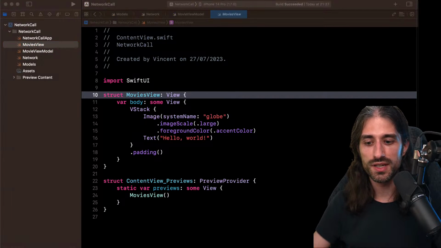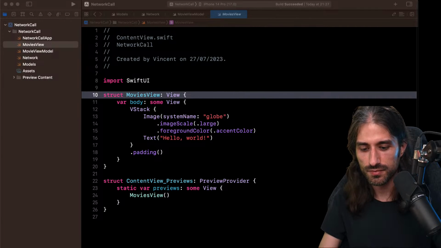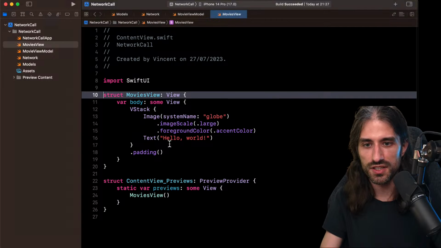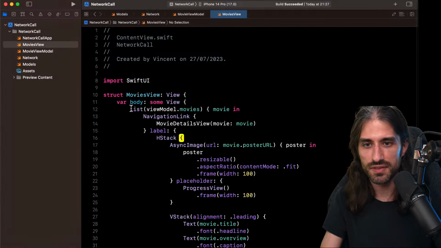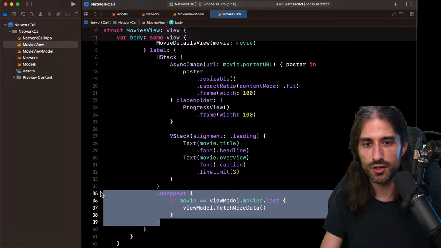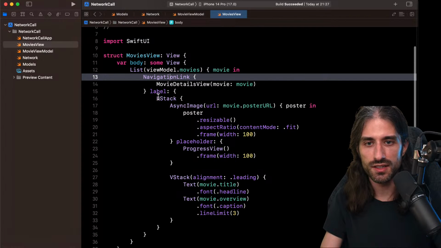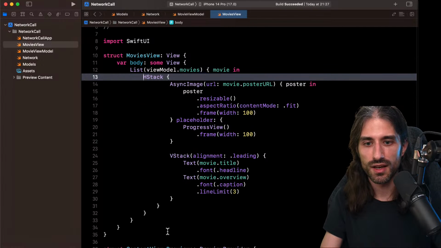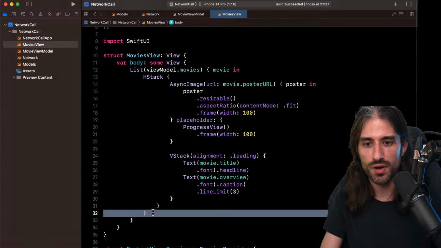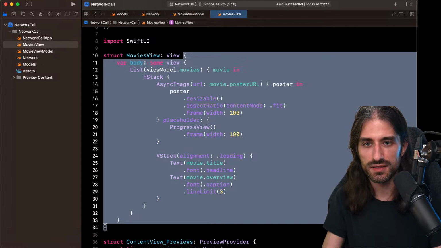Last thing I need to do is to actually implement the view that displays the movies. For this, I'm going to paste in the code that I have already made. So something like that. I'm going to remove this. We will put it back a little bit later. And the navigation link is also going to go. We will put it back a little bit later. And there is one extra of these. All right, let's format this back.